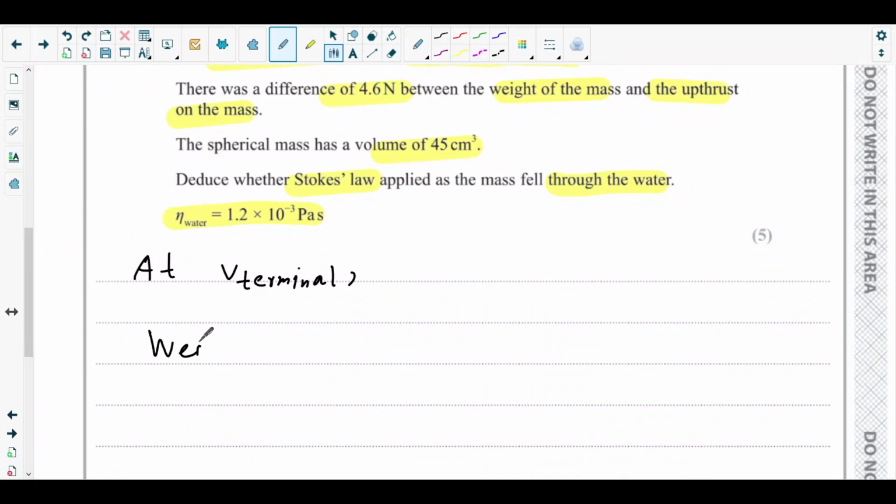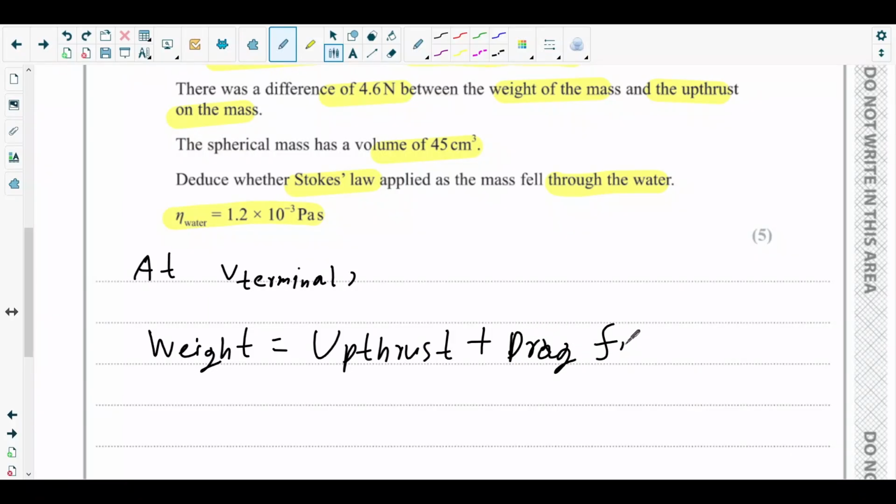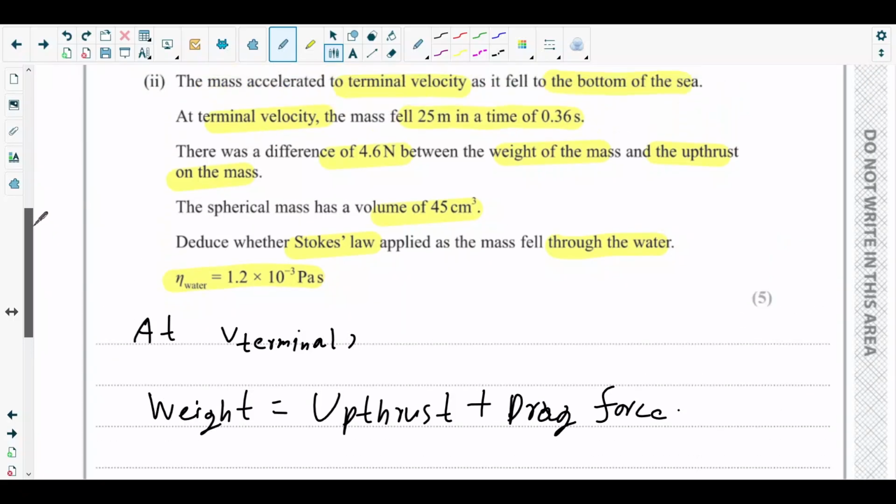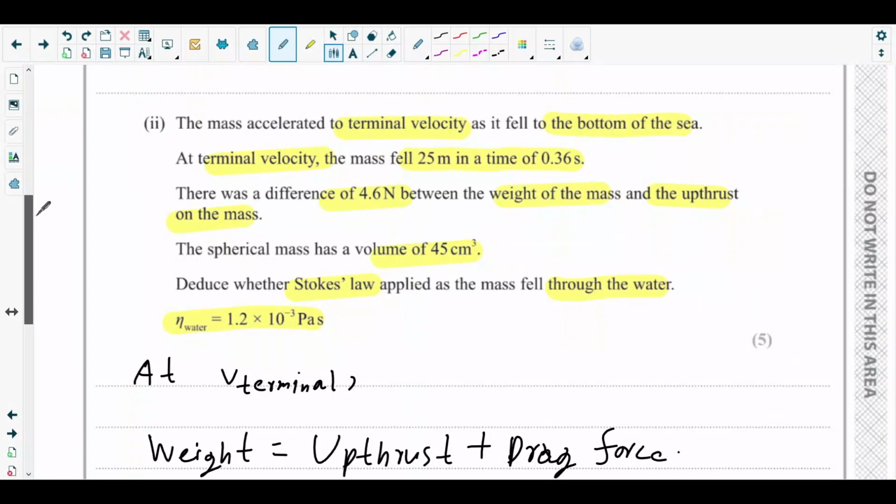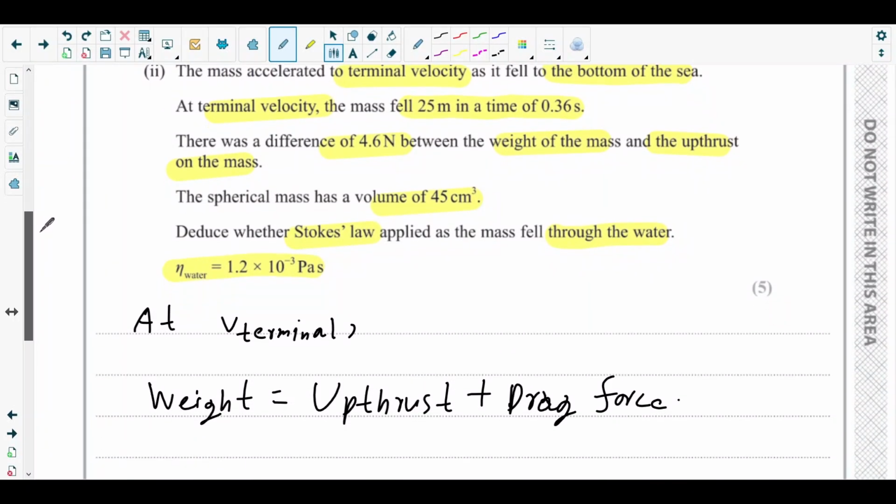Weight is equal to upthrust plus the drag force, right? Okay, drag force.